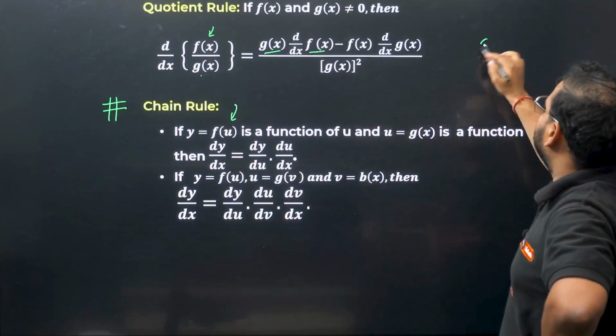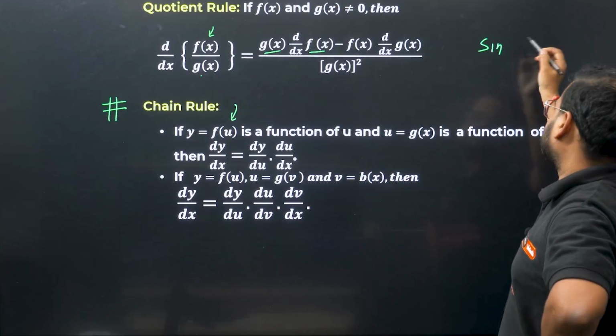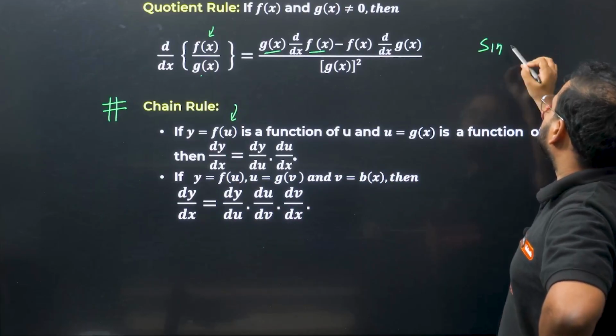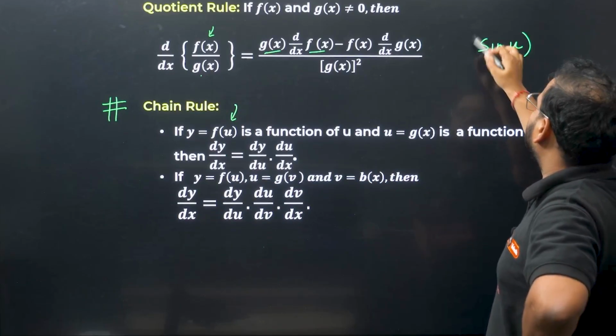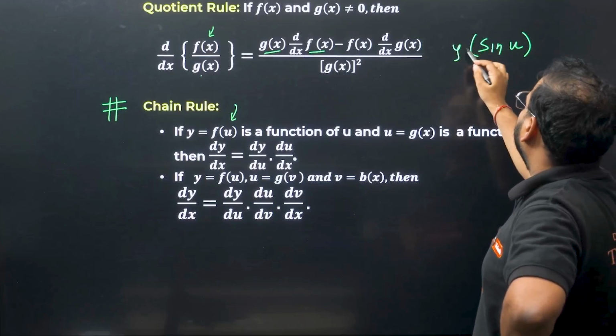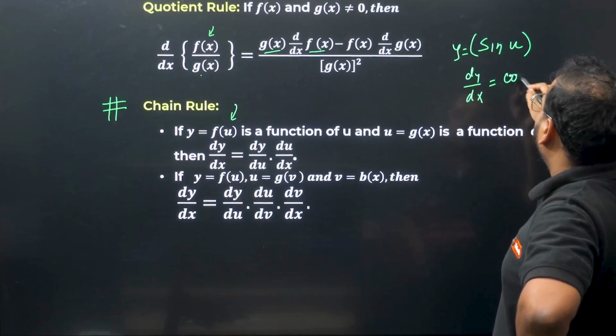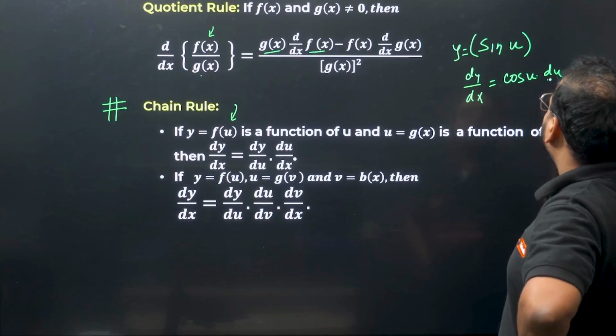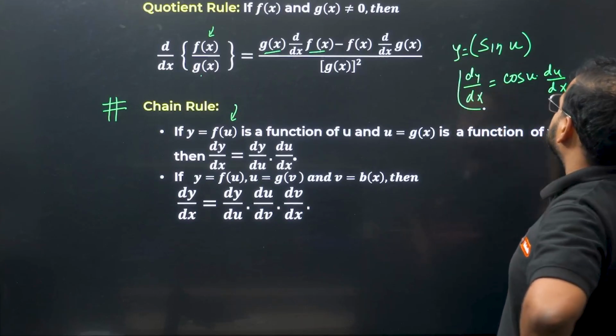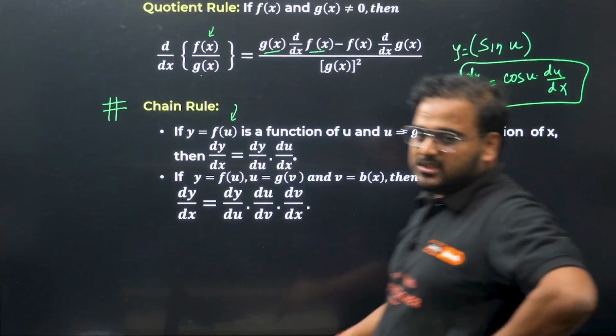If I have, let's say, sin u, the derivative of this will be what? This is my y. I'm looking for dy by dx. It'll be cos u times du by dx. This is chain rule.